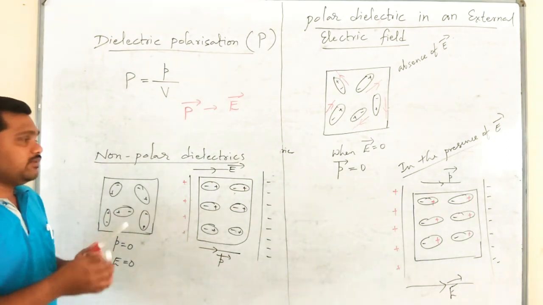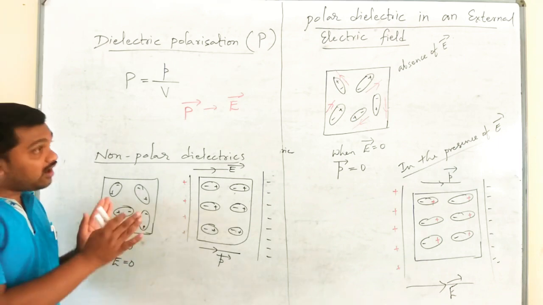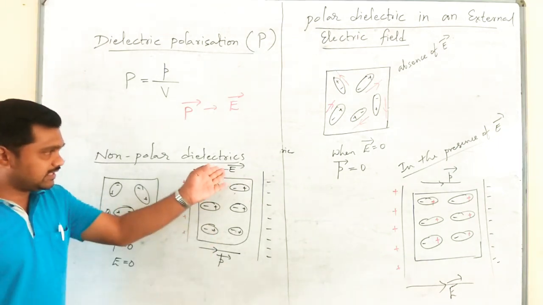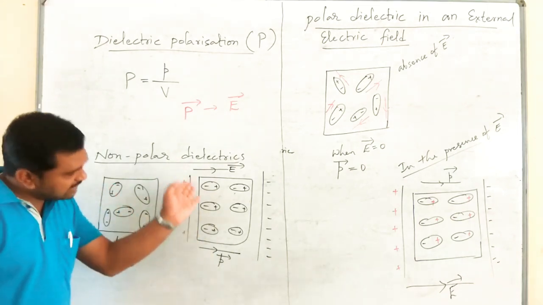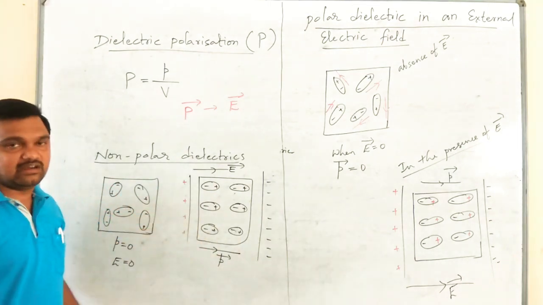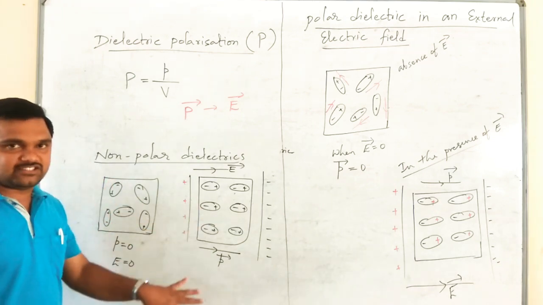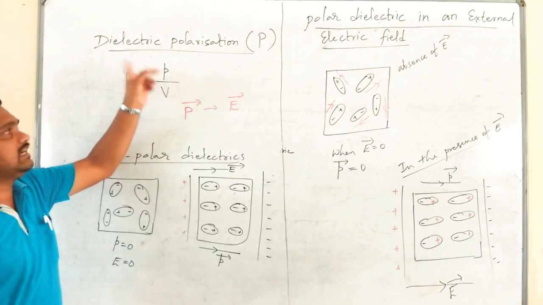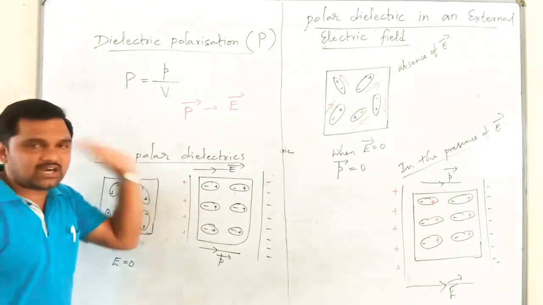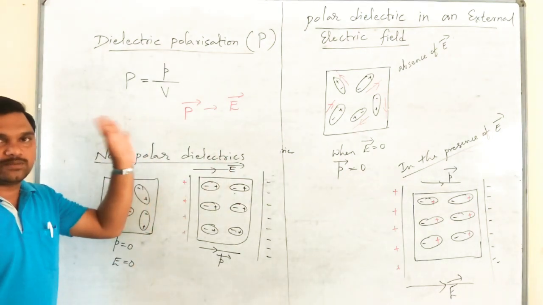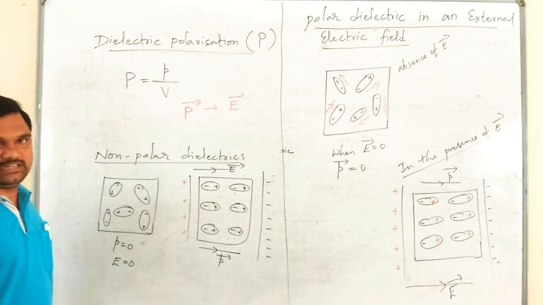In this way, whenever dielectric substances are subjected to strong electric fields, they themselves get a net electric dipole moment in the direction of the applied electric field. This beautiful phenomenon is called dielectric polarization, and it can be defined as the electric dipole moment developed per unit volume of the substance whenever the substance is subjected to strong electric fields.